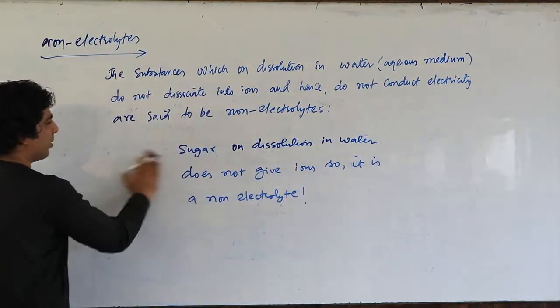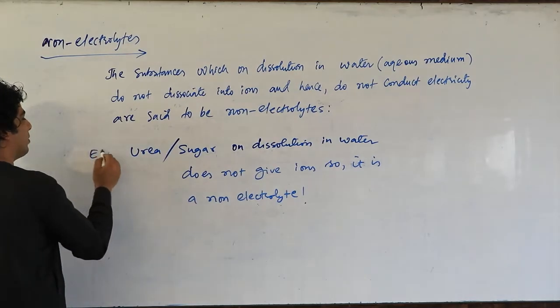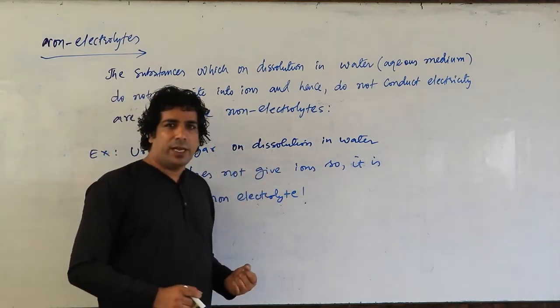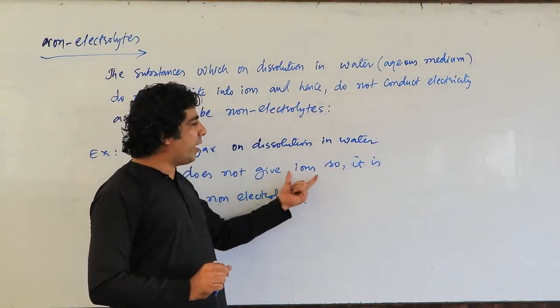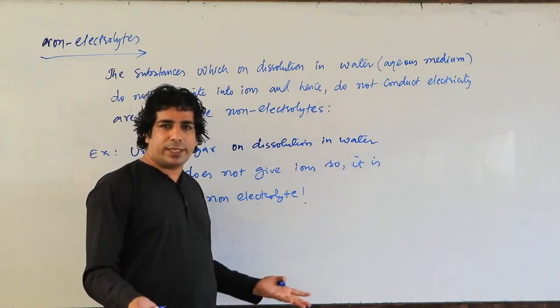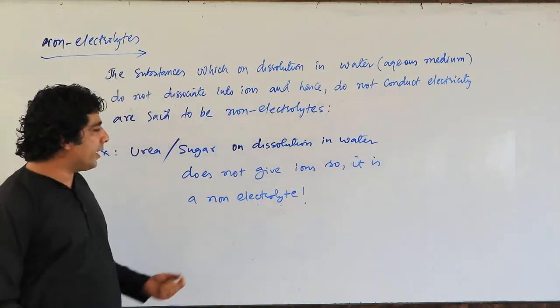I can add one more point here. In place of sugar, you can take urea also. Either you take urea or sugar, they will dissolve in water and they will break into small particles, but they will not give you ions. So when they do not give you ions, they will not conduct electricity. When they don't conduct electricity, they are basically your non-electrolytes.